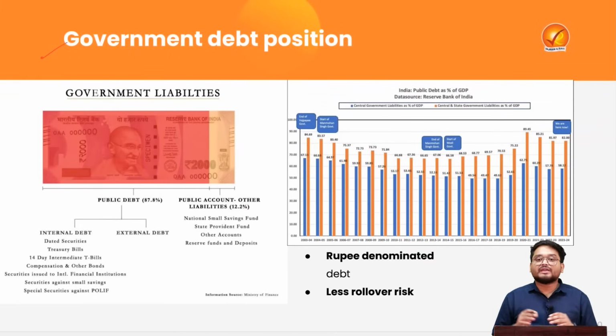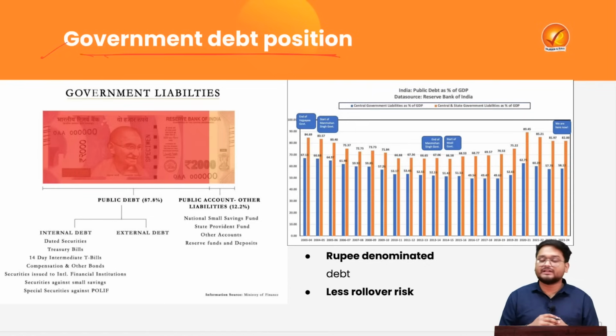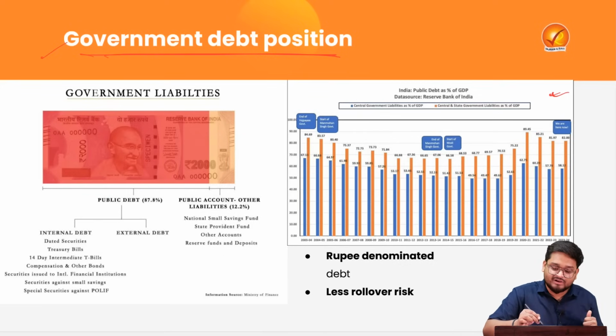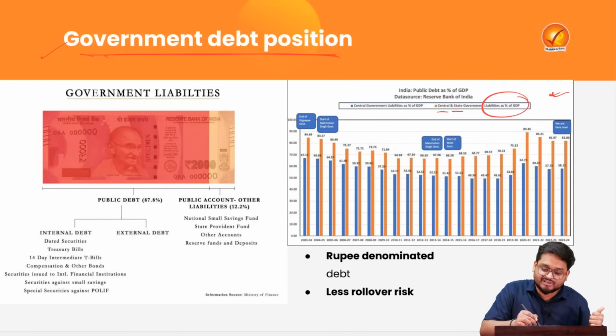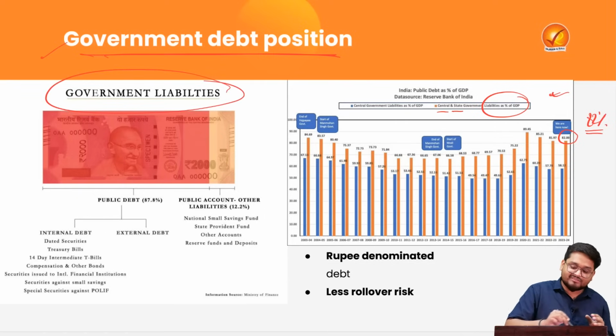In the next one, we'll be looking at recent Twitter posts by Nirmala Sitharaman, our present finance minister, on the position of government debt in the country. We'll be looking at the most recent data here, according to the Centre and the states' liabilities as a percentage of GDP. As we can see in the figure here, we are at 82% of GDP, where we are talking about the entire government liabilities.